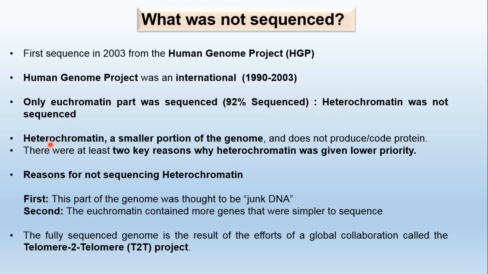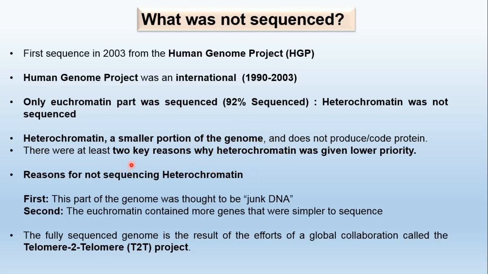You know what is euchromatin and what is heterochromatin. Euchromatin is the part of the chromosome which is continuously involved in protein production and sequence, and the heterochromatin is generally silenced. It is assumed that it does not actively participate in protein formation, transcription and translation. Heterochromatin is a small portion of the genome and does not produce code or proteins.